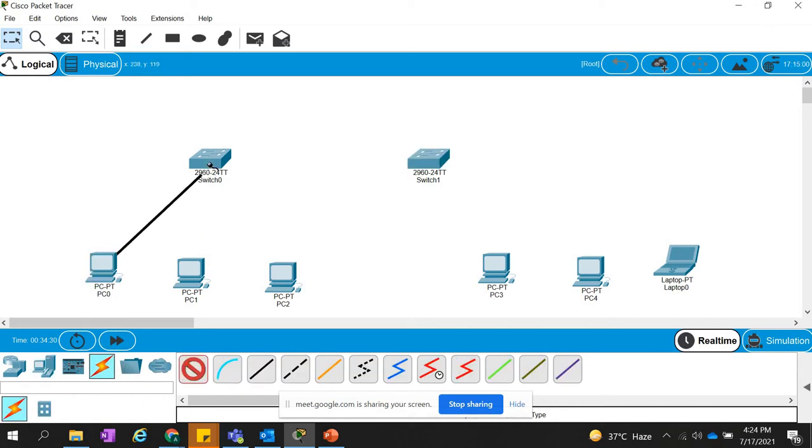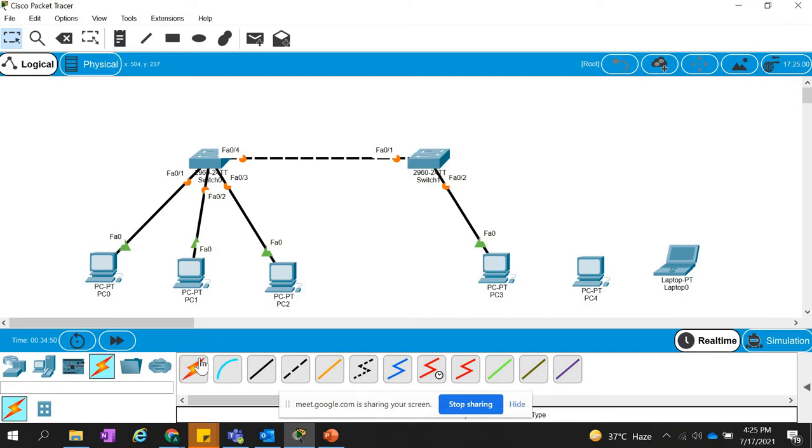I think you might be familiar with this Packet Tracer by now if you are watching the videos or are continuously in touch with us. If you are new, you can see the GUI is very user friendly. It's not very difficult. Just click, drag and drop, and connect it.